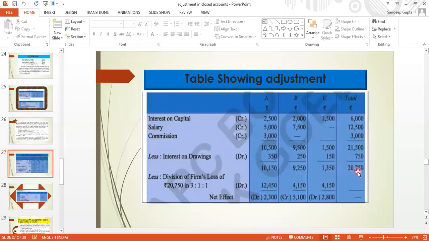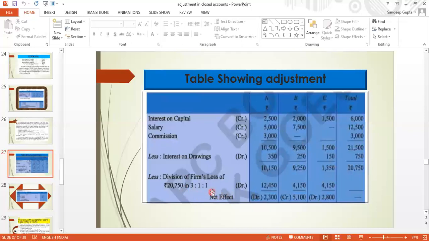So this amount should be distributed between the partners, sorry, already distributed between the partners, because if we have not given interest on capital, salary, commission, and we have not charged, so this total amount we should give to the partners in this way, 10,150, 9,250 and 1,350. But earlier we had not given. So what we had done earlier, this 20,750 we have divided between the partners in this ratio.